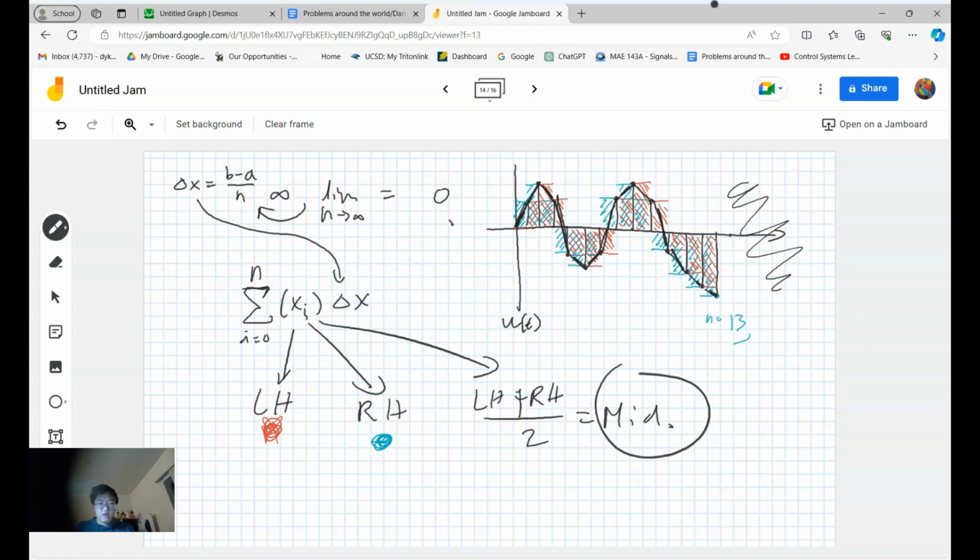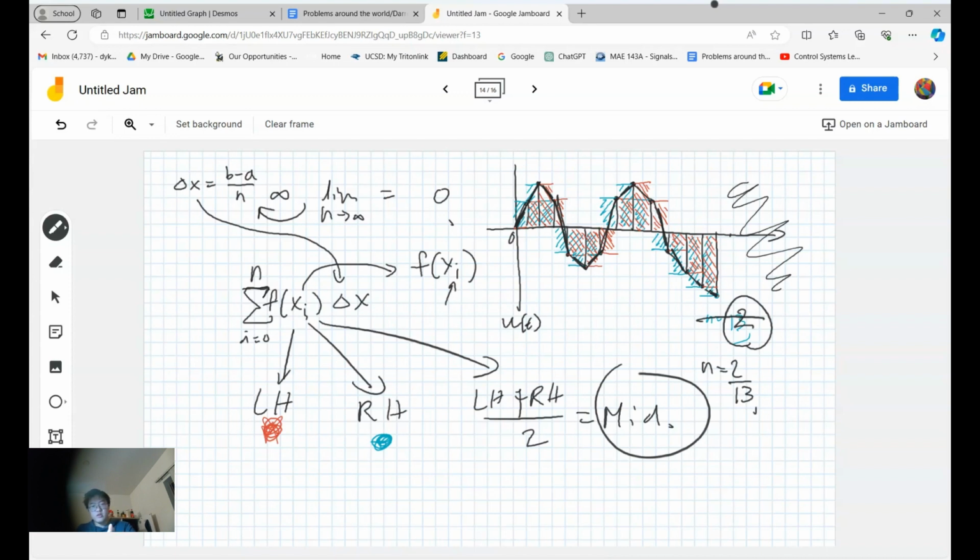Now, this, oh wait, I need a function here. This function has an i in here, which means you cannot just plug in, like if this was t equals 0, that is 0, even though that is true for this case. If i equals 0, it means to plug in 0, or i equals 1, it doesn't mean that. You have to say, let's just say this is 13, right? Actually, let's just say that's 2 now. n equals 2. And then what this is separate to 13, so actually have to divide it by 13.